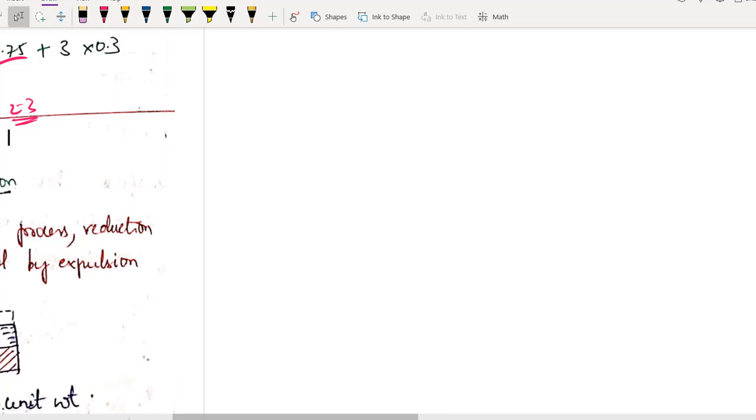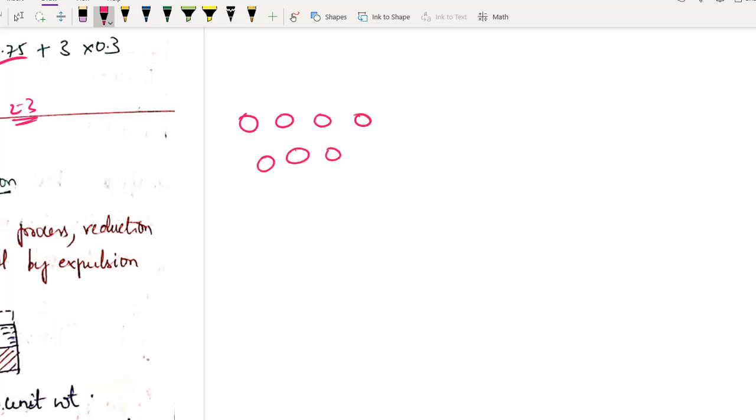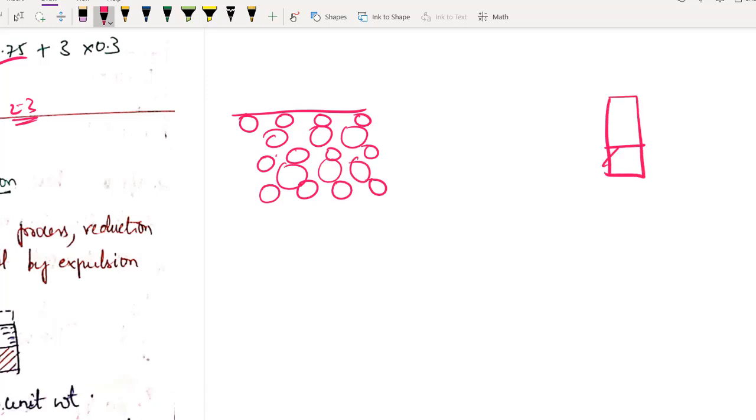You can easily solve them. First of all, let us try to understand why we need compaction and what is compaction in simple language. Technical aspect we will see later on, not a big deal. But first let us try to understand this concept in detail. Let us say this is my soil sample 1. Here the soil is very loosely packed. In soil you will be having 3 things: soil solids, some amount of water, and the rest will be volume of air. So there is some air content in this soil sample.